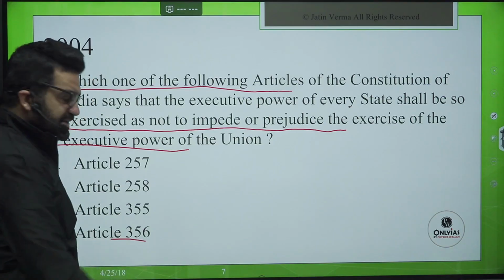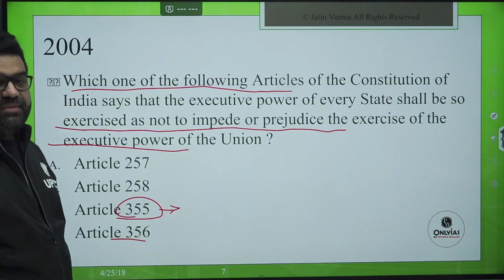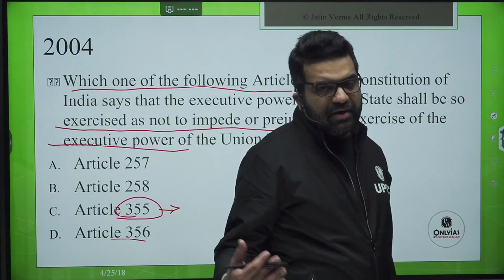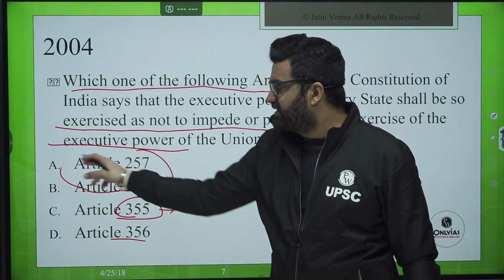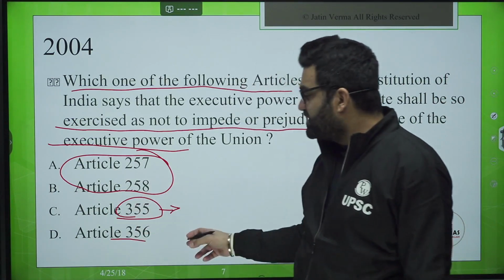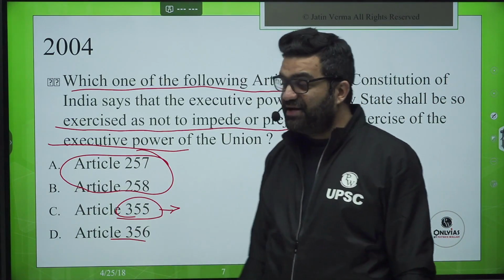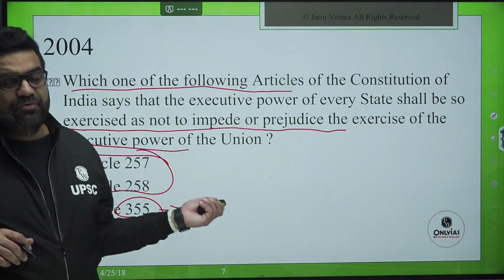356, President's rule is there. Then 355 is, it is the duty of the government to protect the states in case of any unconstitutional governance, etc. Now the confusion remains between 257 and 258. Please do answer these questions. I have eliminated 2 for you. Answer is from 257 or 258. I would be looking for the answers in the comment section for sure.